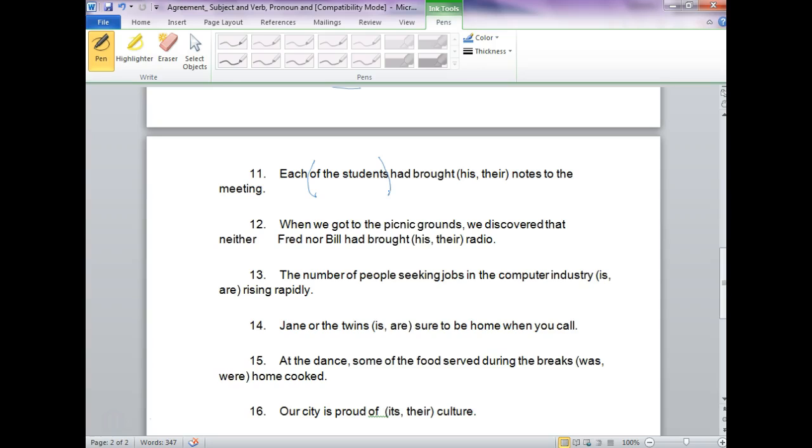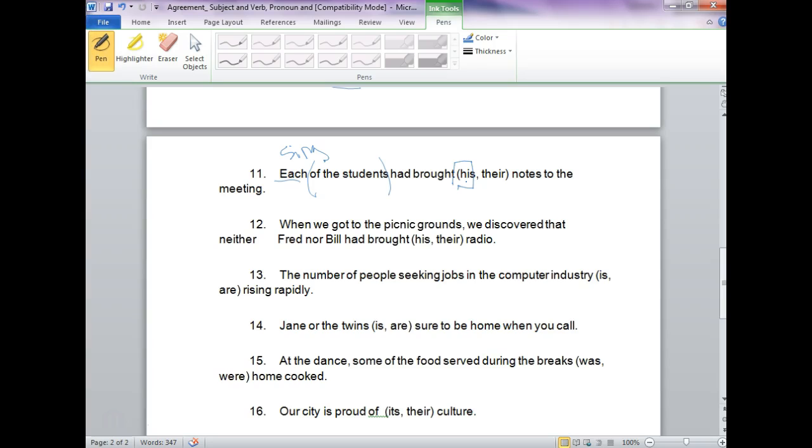You can't have a singular antecedent and a plural pronoun. They have to agree, just like subject and verb. So each of the students had brought, and if this is singular, then you choose his. Each brought his, because each is singular.